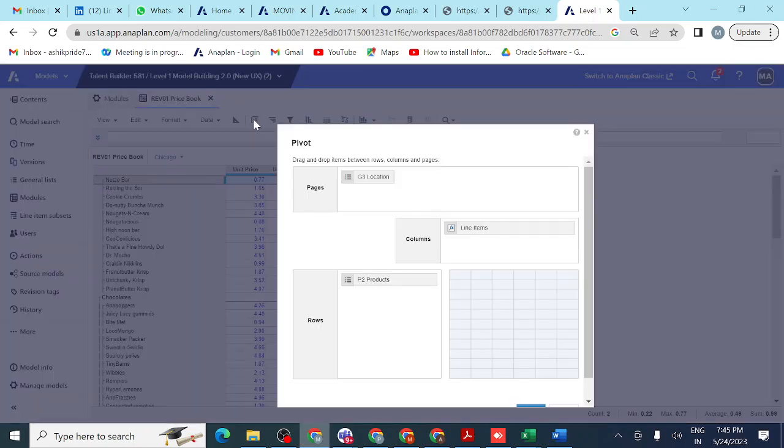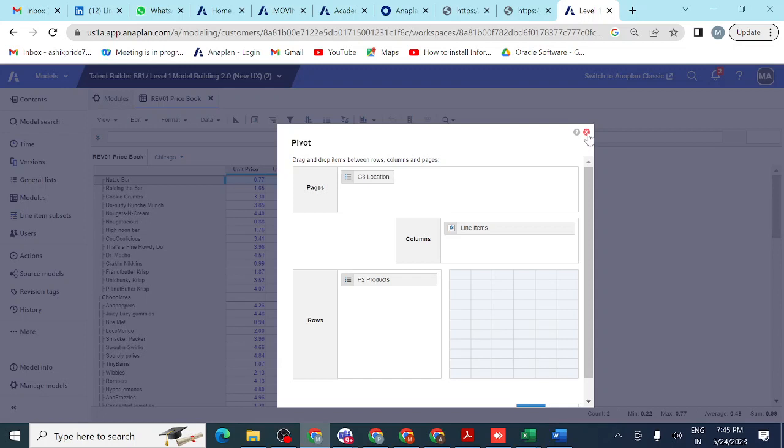You can see here these are the rows, vertical lines, and the horizontal lines, whatever you have, are known as columns. In Anaplan we have extra pages. Location wise you can change each and every location and check the details of each and every product. What is the unit cost and unit price?